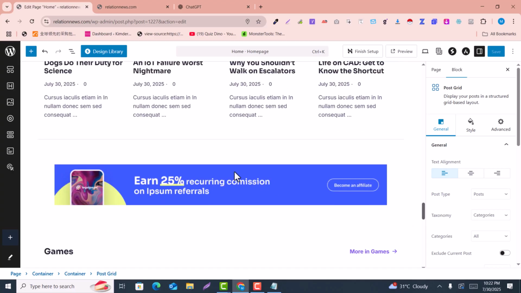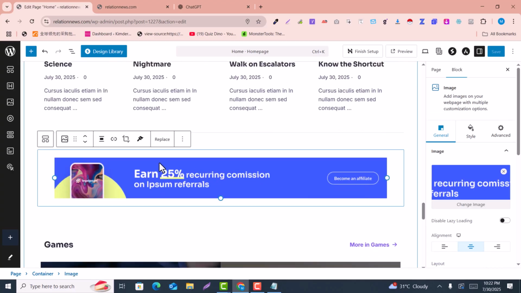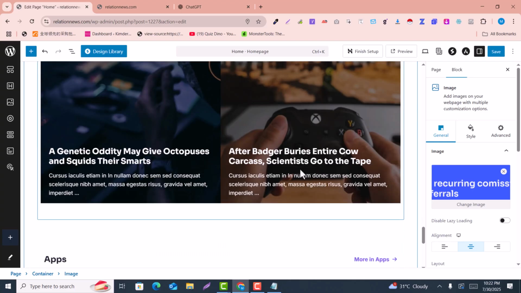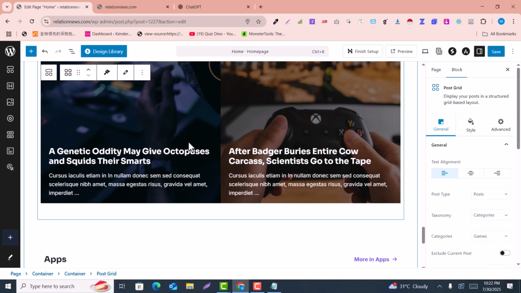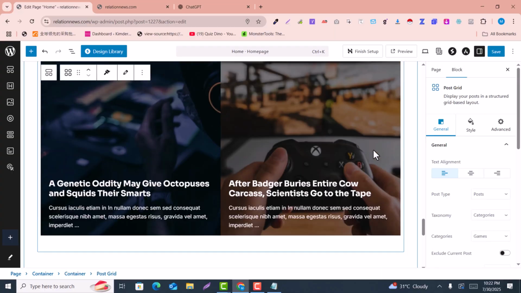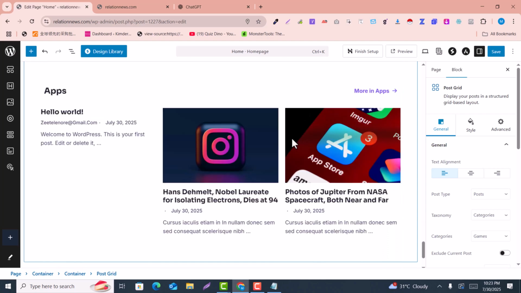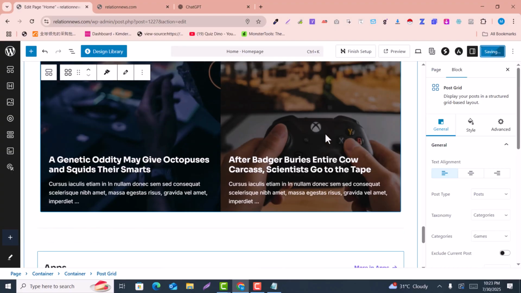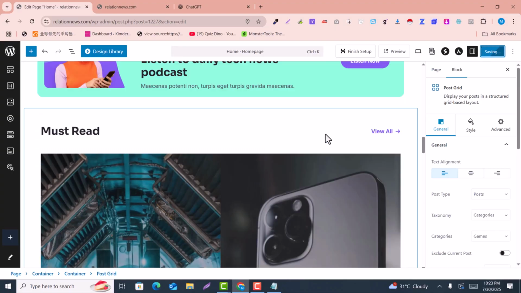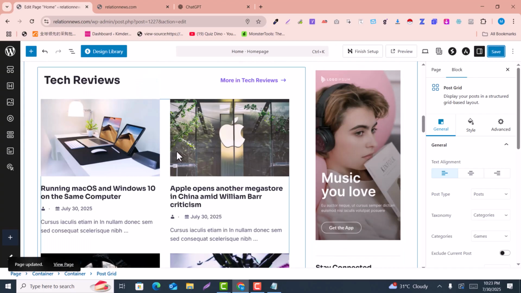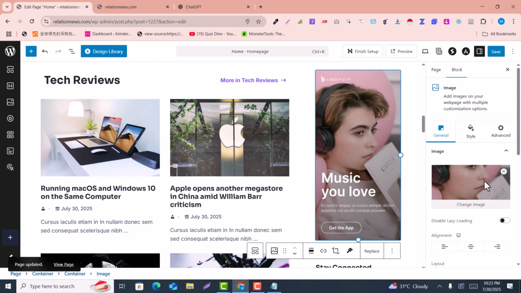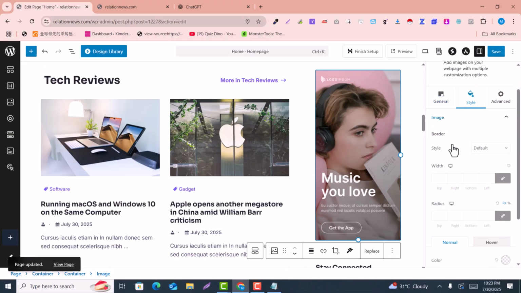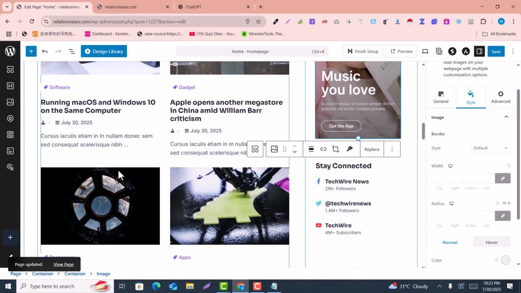For example, this is the data for the ads placement, so you can remove the extra things from that and place your own widgets. For example, this is the post grid. All the posts are coming here, so you can remove the unnecessary things and unnecessary data. For now I'm not going to remove anything, but I told you how you can remove. For example, you just need to click here, and on the right side there are the things that you can remove, or in the style you can give the style of these widgets here.